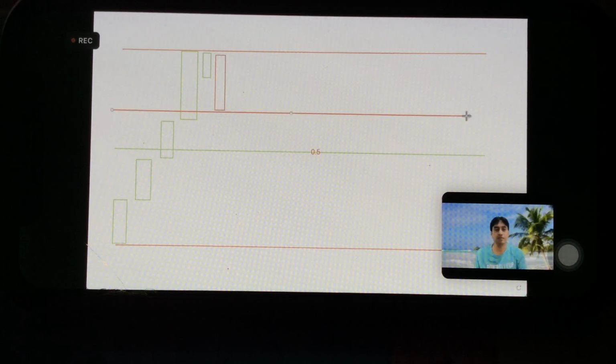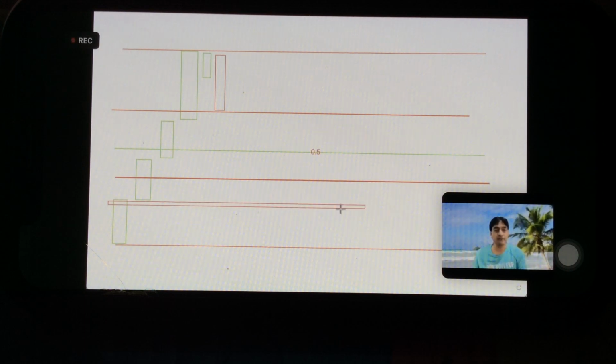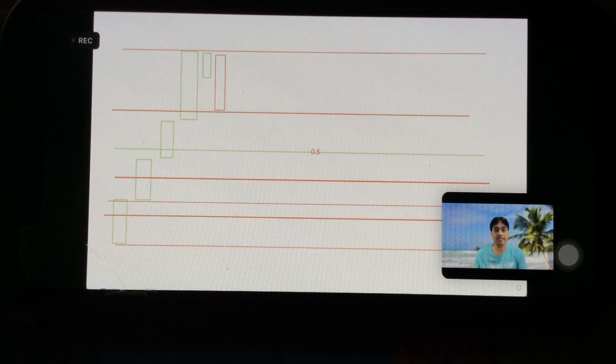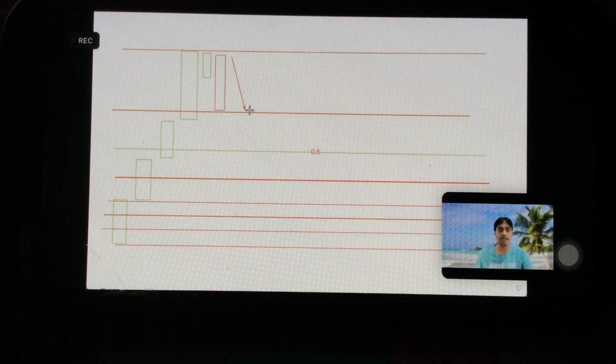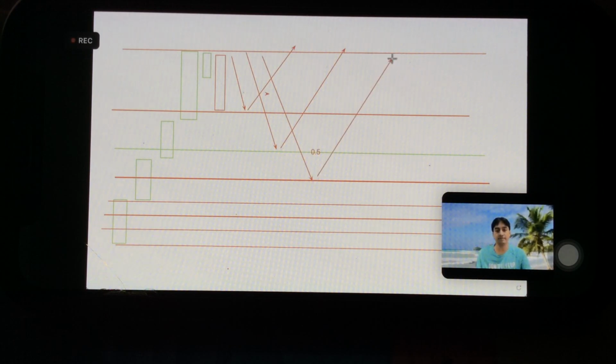then this is 0.382, this will be 0.5, this will be 0.618, this will be 0.707, okay, retracement we are talking about. It will be 0.786 and 0.886. So price comes here and bounces from here. We say that it's bouncing from 0.382. Price comes here and bounces from here. We say that price is bouncing from 0.5 retracement. If price comes here, we say 0.618. Okay.